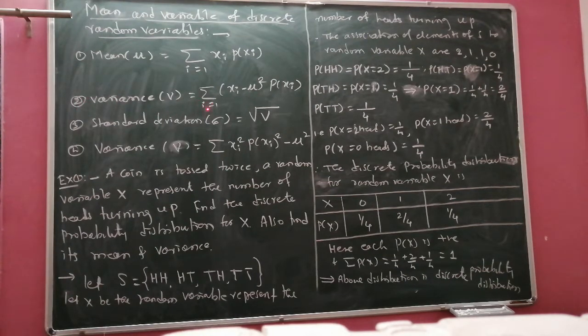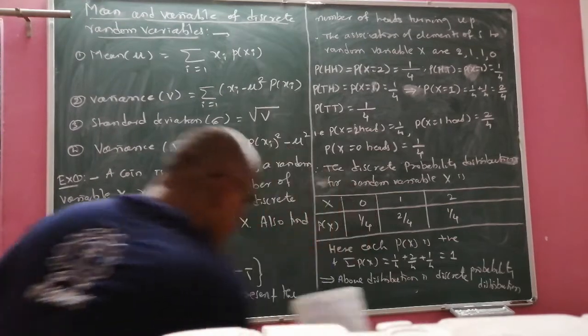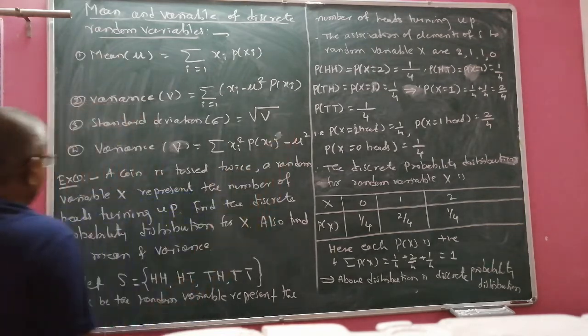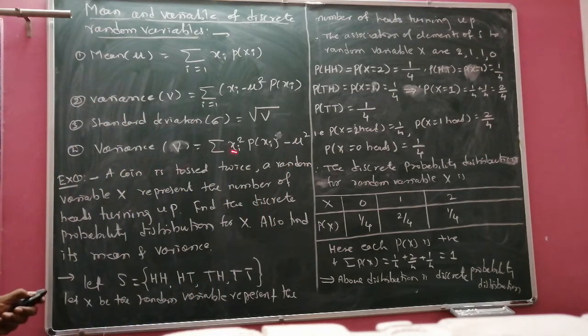Another is variance. Variance is the summation over i of (xi minus mu) whole square into p of xi, where mu is the mean we have to use here. The variance can also be expressed as the summation of xi square p of xi minus mu square. Now we will discuss one example here.